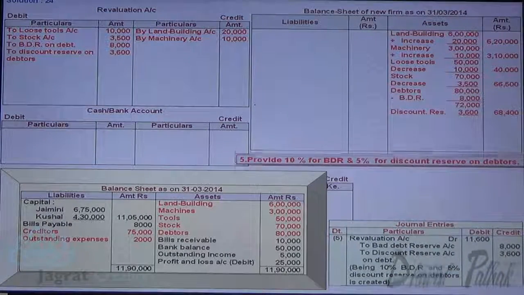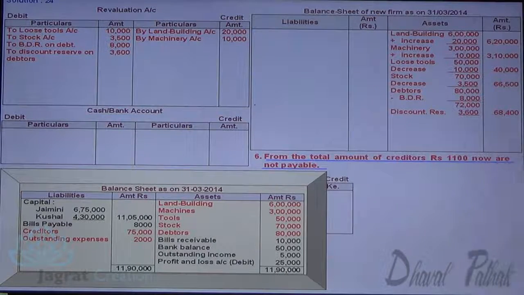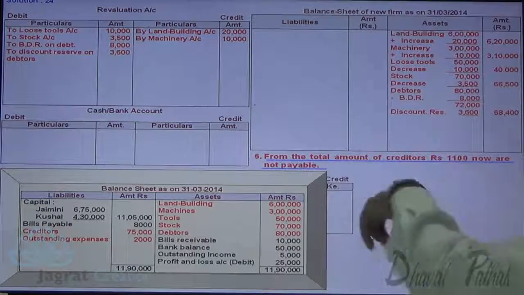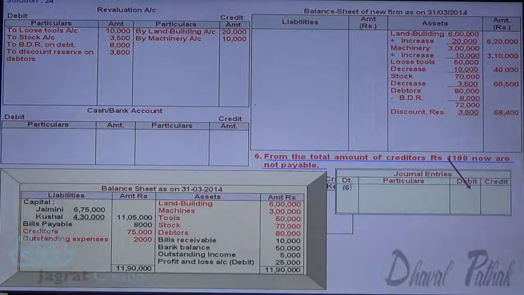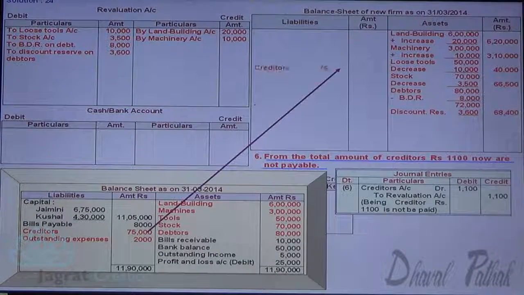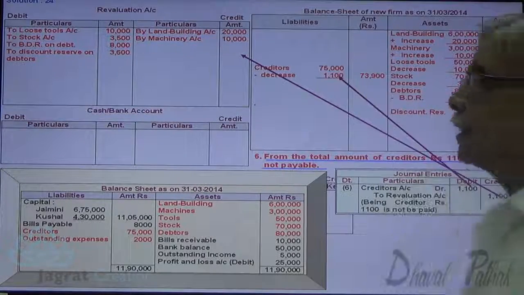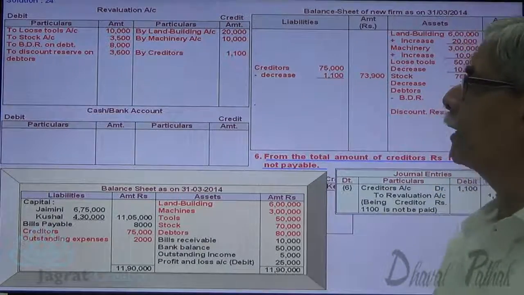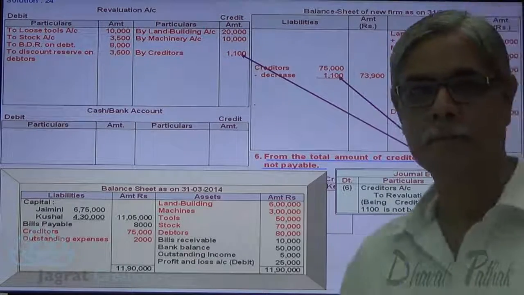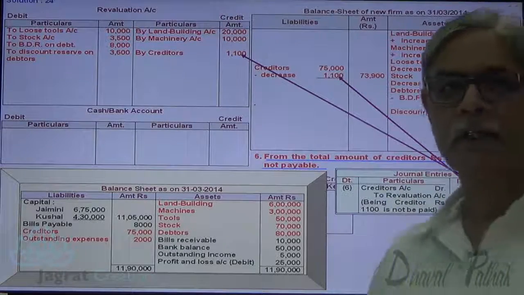Next. From the amount of creditors, 1,100 is now not payable. Creditors are 75,000. Not payable, so creditors account debit 1,100 to revaluation account credit. 75,000 minus 1,100 deducted, 73,900 is the payable amount. Decline in liabilities, again revaluation account is credited with 1,100. Journal entry: creditors account debit to revaluation account credit.